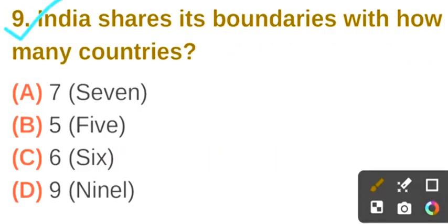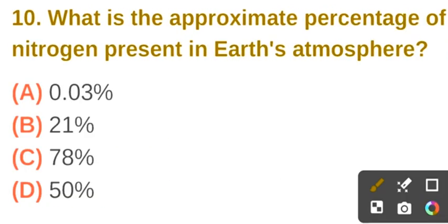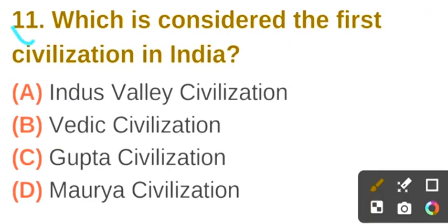Question number 9. India shares its boundaries with how many countries? The correct answer is option A. 7. Question number 10. What is the approximate percentage of nitrogen present in Earth's atmosphere? The correct answer is option C. 78%.